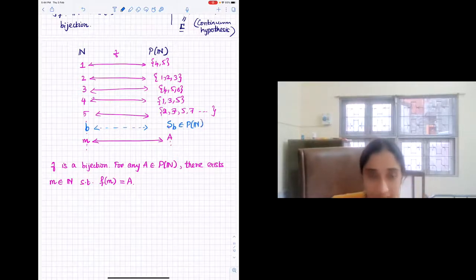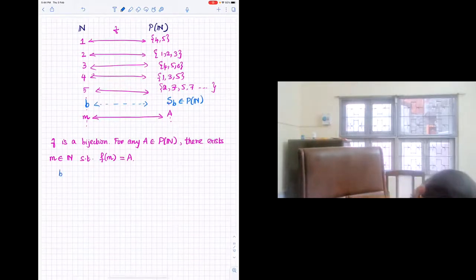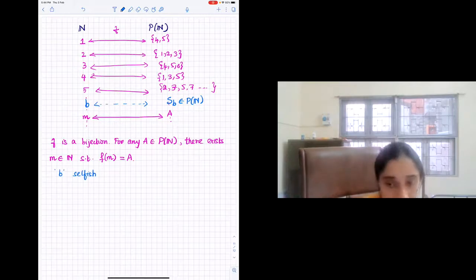And exactly what he said was that you have to figure out whether, so this is a subset of naturals, it could contain B or it may not contain B. There are only two possibilities. So I'm just going to call this element B selfish if it maps to a set that contains itself.